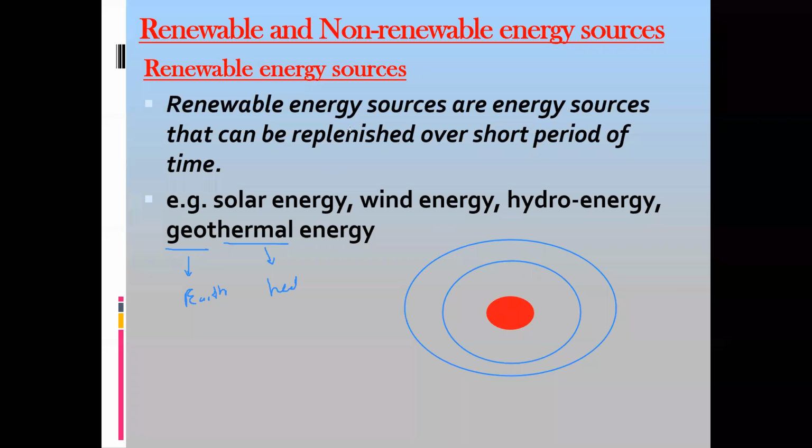So the energy which we obtain, or energy released by the core of this earth, that energy is called geothermal energy. Too much geothermal energy is available and we are not utilizing that energy. How we can utilize this energy, that's the next topic.